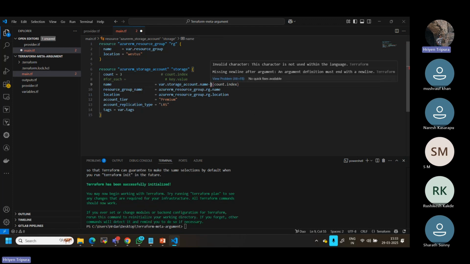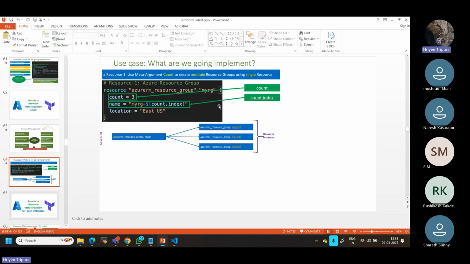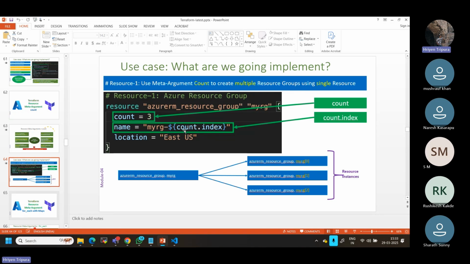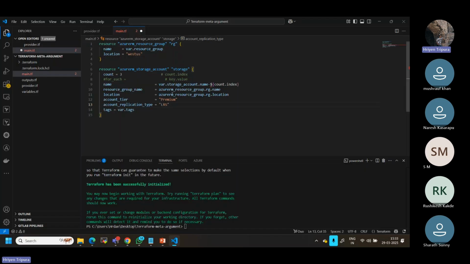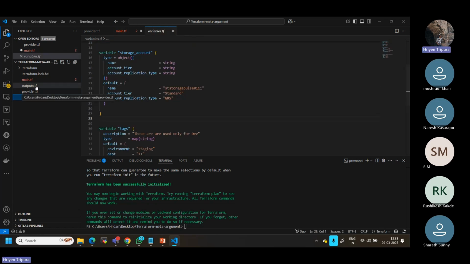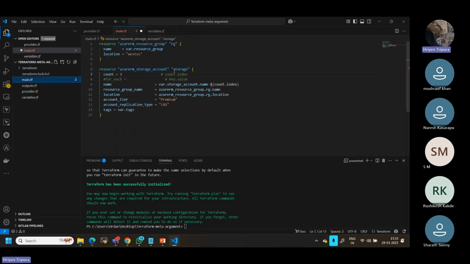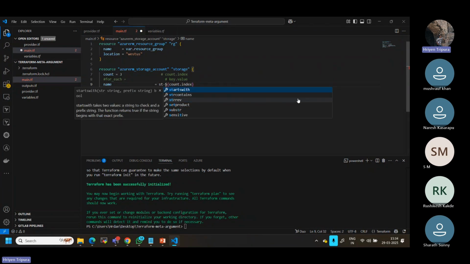An illegal character is being used within the language. As I told you, if you notice here, you basically define something, right? Whatever value we are using, we cannot use it like this. So we will remove this one. Let's not use the name from the variable, because we are defining the name. I will go here, maybe here, yes. So what I'll do, I will put this one out of this. I'll give some other name. Let's say in just a simple case, I'll just mention st.